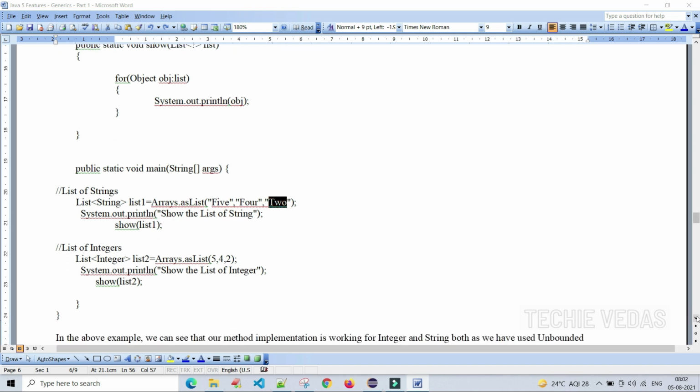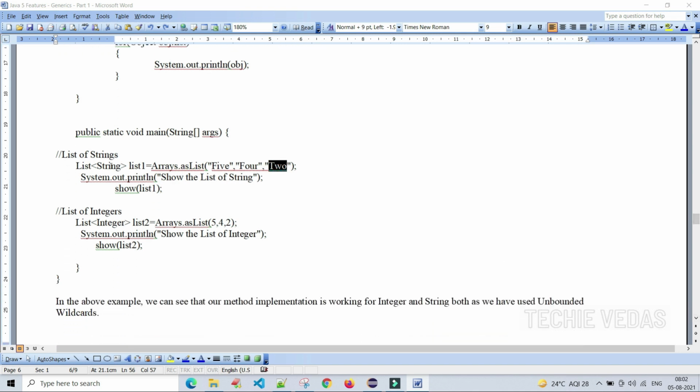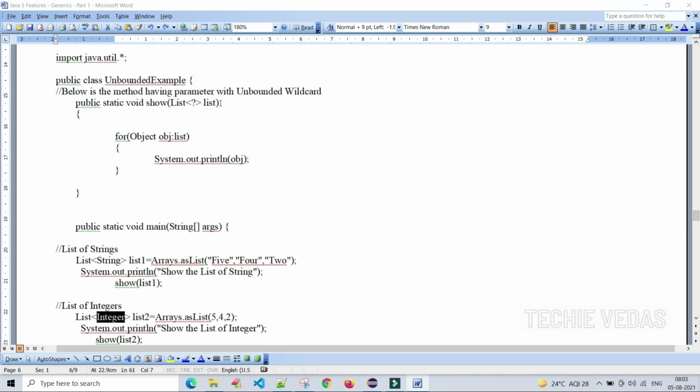Also, we are creating another list of Integer objects. Here is a list of String objects, here Integer objects. Next we can create a Double object, a Number object, a Boolean object, and so on. We can create many kinds of list objects based upon our requirement because we have used the unbounded wildcard.